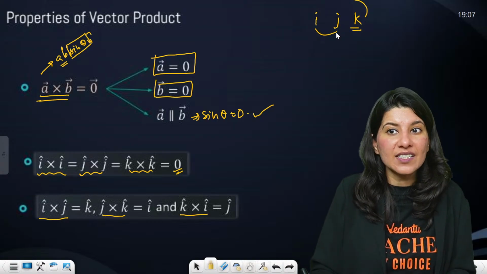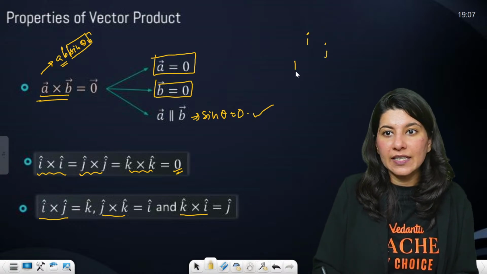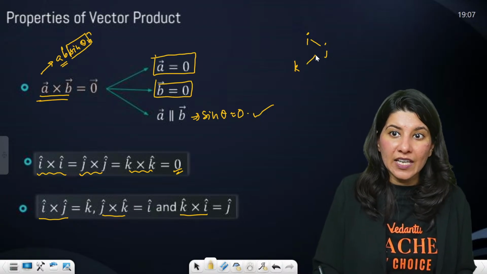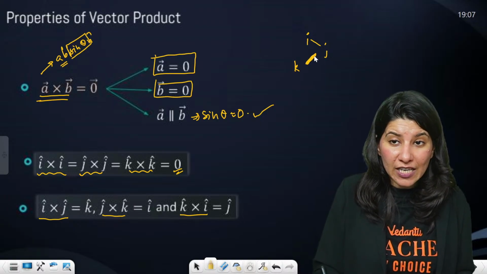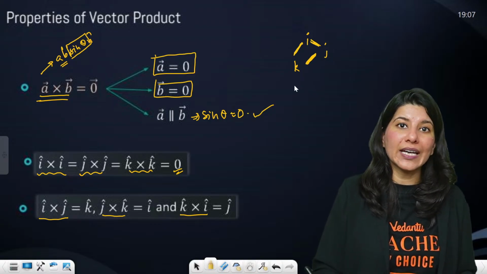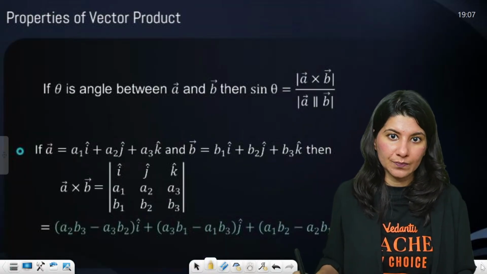Let me write it in a cycle, then you will understand maybe. See, I, J, K. So if you cross I and J, you will get K. If you cross J and K, J cross K, you will get back to I. Now K cross I will get back J. This is how your vector product will work. Okay.